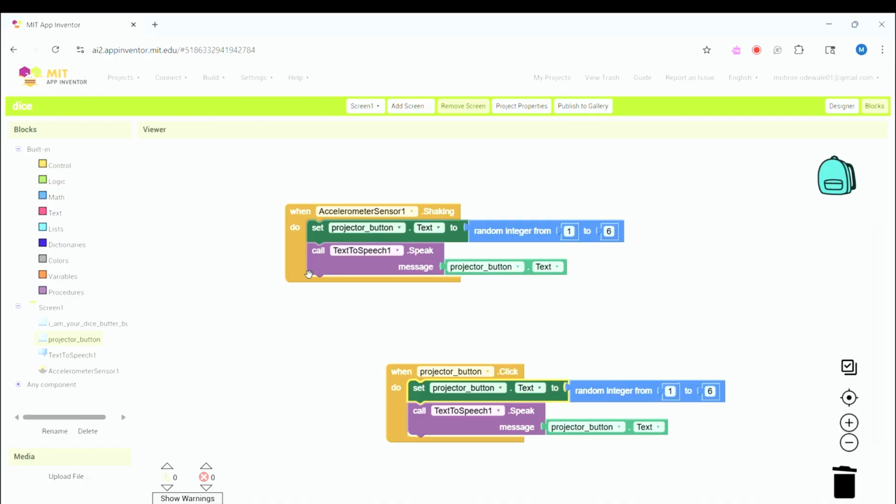Now we can hear 5, 3, 1. 3, 4, 2, 3, 6, 1.